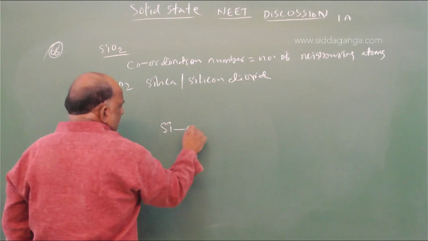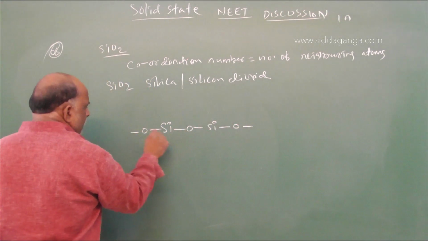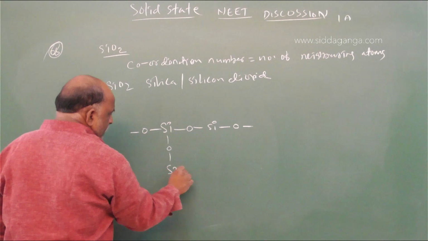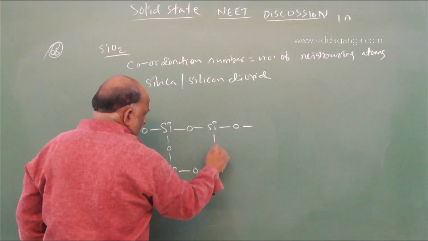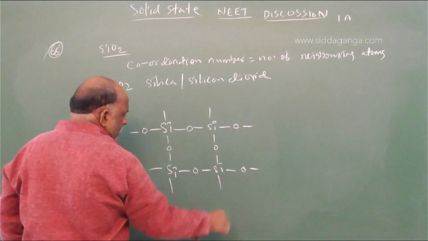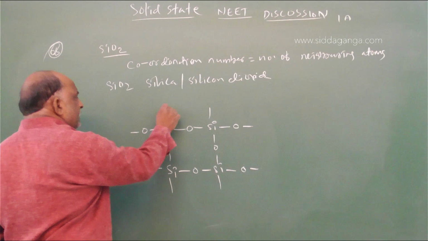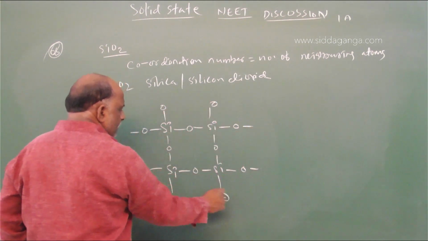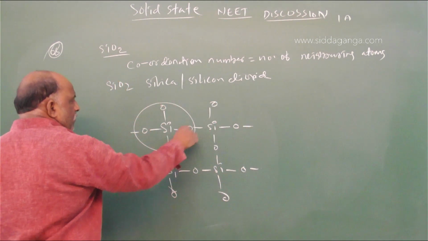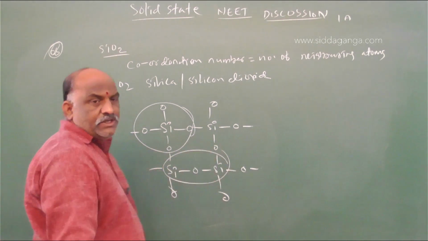This is the structure of silicon dioxide. Once you go through the structure, my dear students, each silicon is surrounded by 4 oxygen atoms and each oxygen is surrounded by 2 silicon atoms.